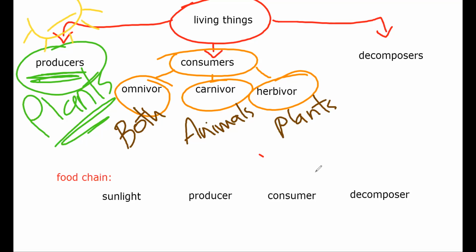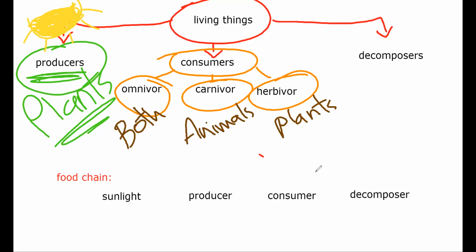And what do they do with sunlight? They give us energy? They make their own food. Okay, Fatima, are you here with me? Yep. So, they make their own food. We call them producers because they produce their food. Okay, let's go to the next.